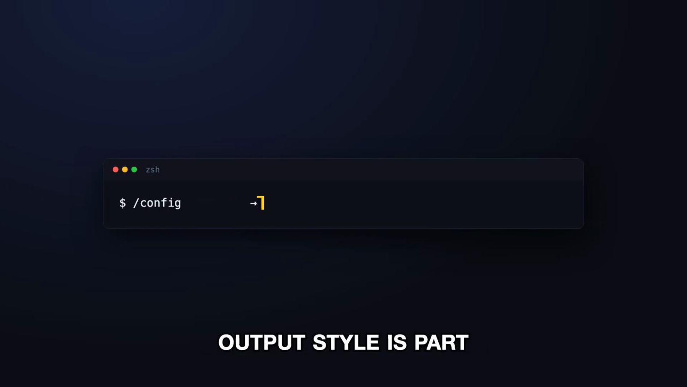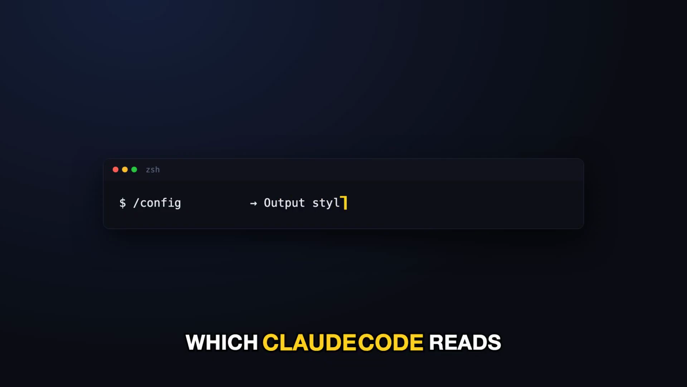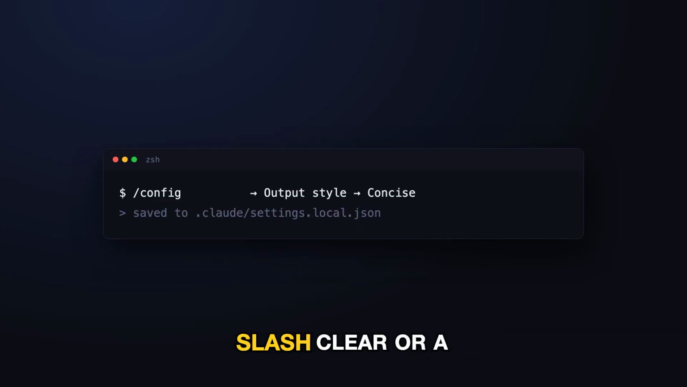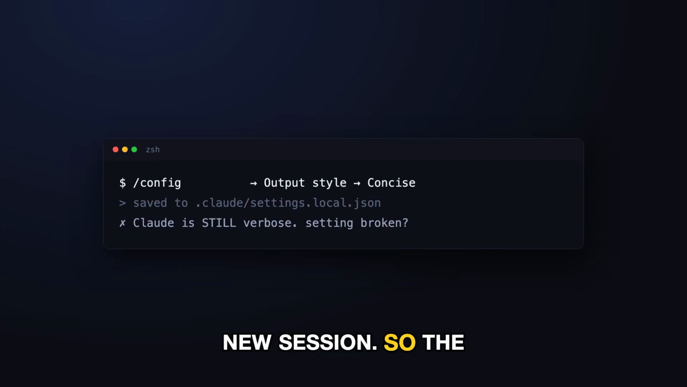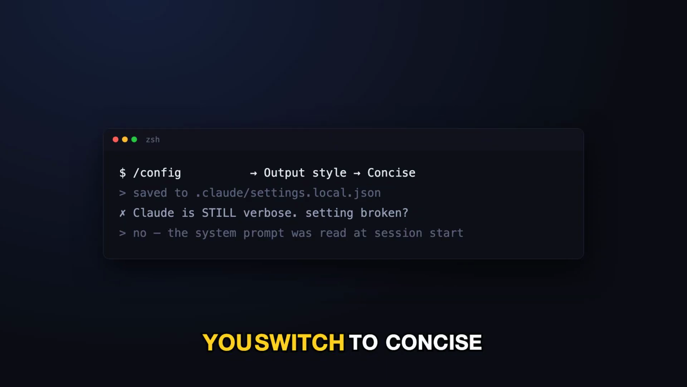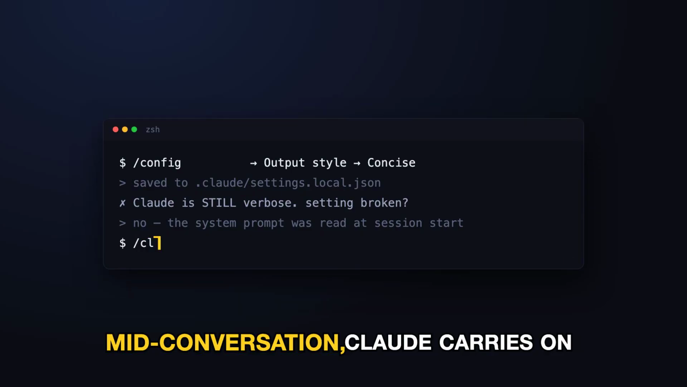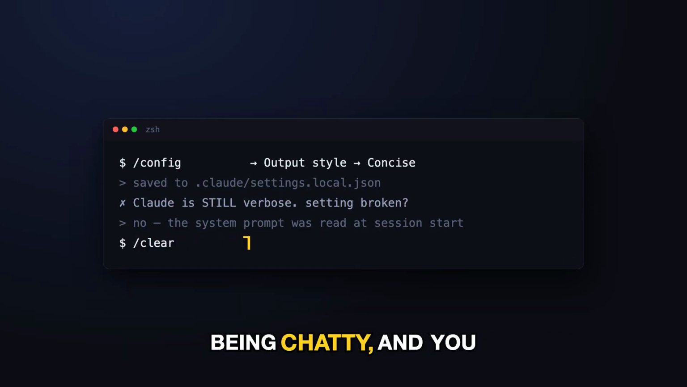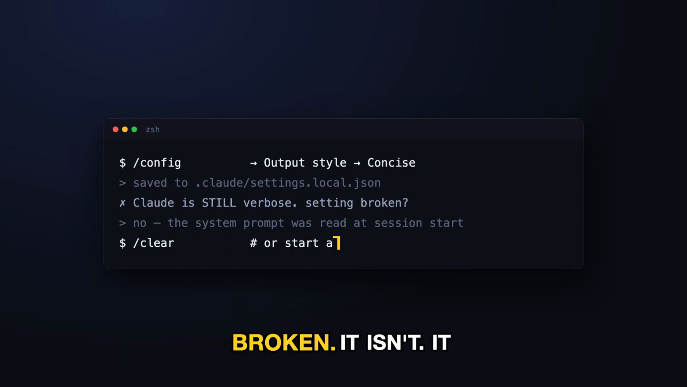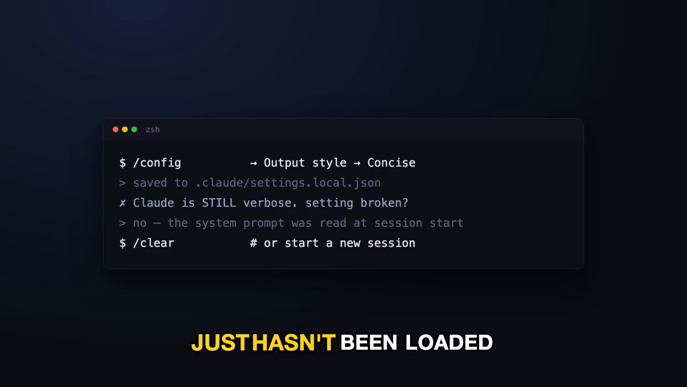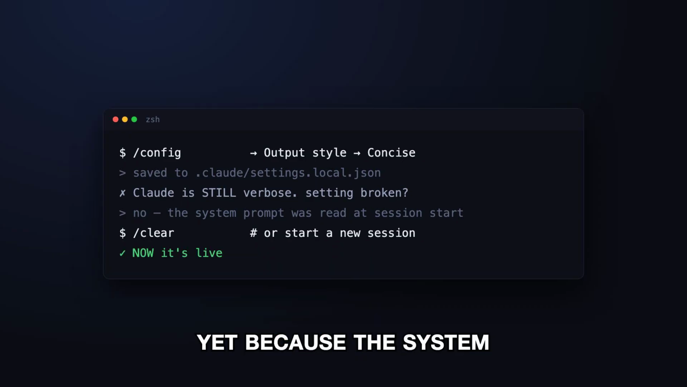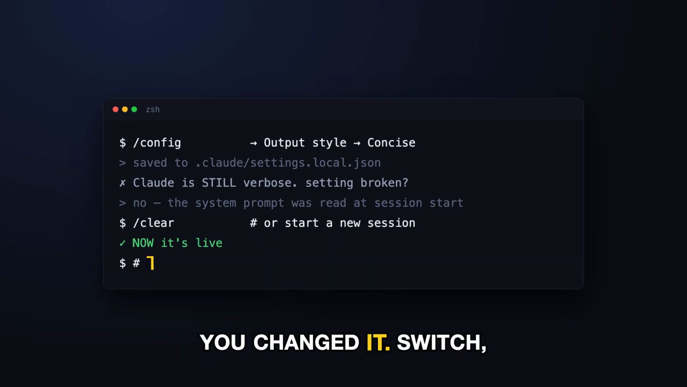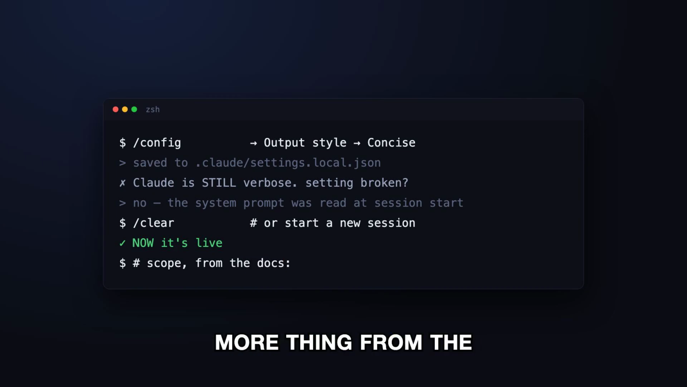Output style is part of the system prompt, which Claude Code reads once at session start. Changes take effect after /clear or a new session. So the failure looks like this. You switch to concise mid-conversation, Claude carries on being chatty, and you conclude the setting is broken. It isn't. It just hasn't been loaded yet because the system prompt was assembled before you changed it. Switch, then /clear.